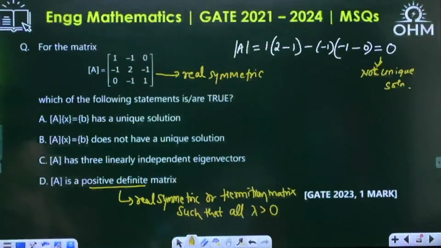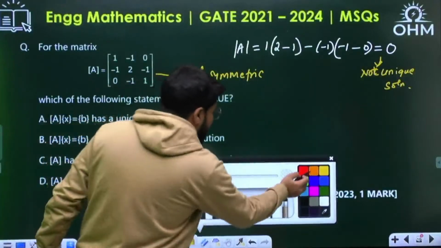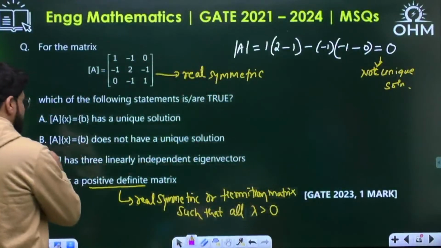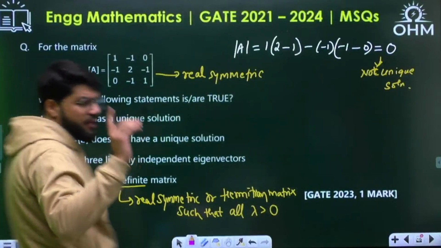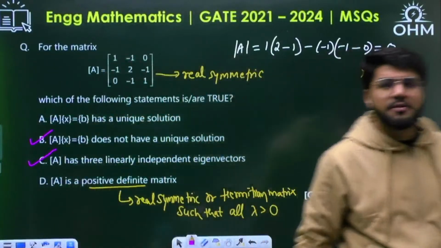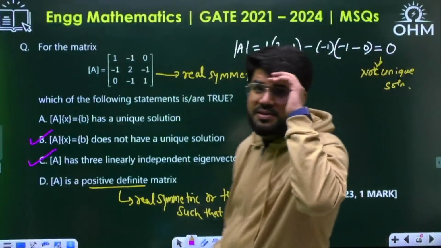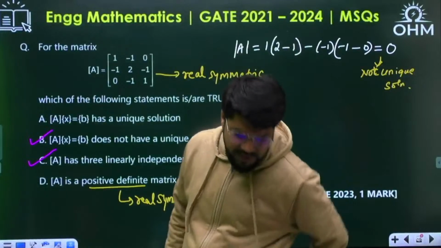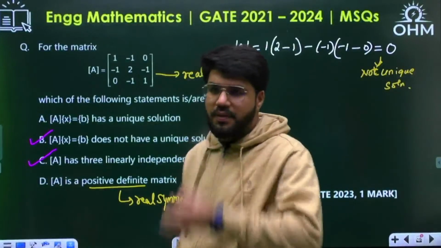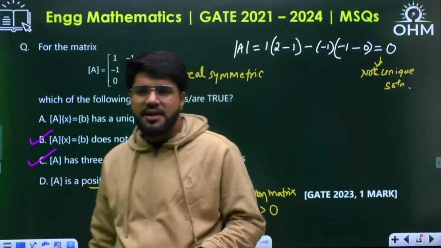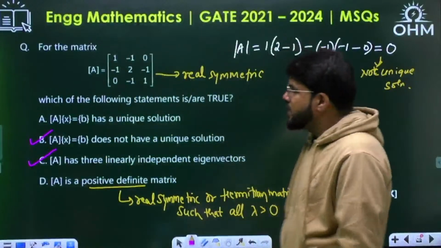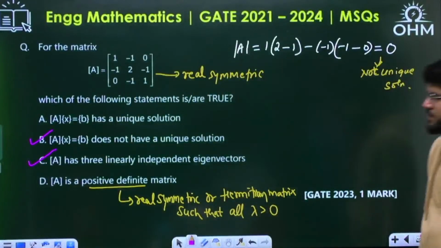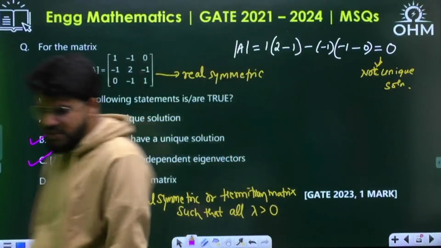So option D will go wrong, but what is correct till now? It will not have a unique solution and it has 3 linearly independent eigenvectors. B and C are the correct answers. The final correct answers are B and C here. Recheck the eigenvalues once. Absolutely correct. Moving ahead to the next question.